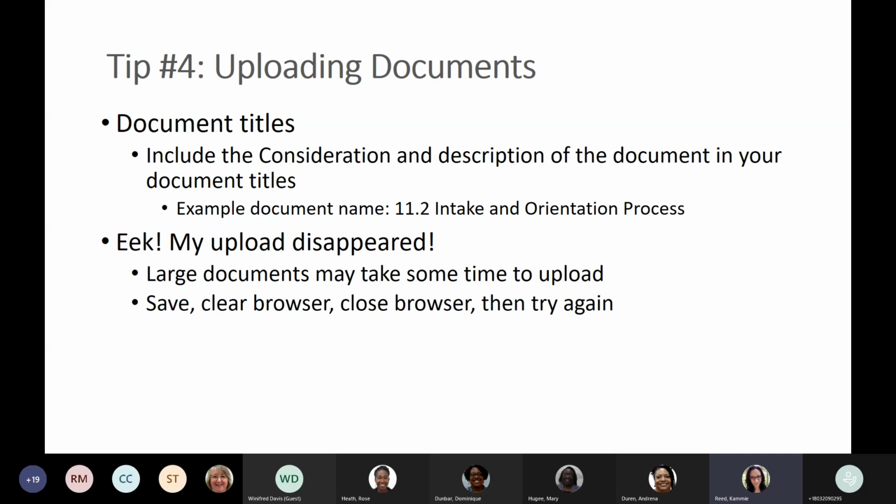If it's still not there after 5-10 minutes, save it, clear your browser, close your browser, and then open it back up again. It's just like imagine calling the IT person and they say, did you hit the reset button, turn it off, turn it on again, unplug it, plug it back in.